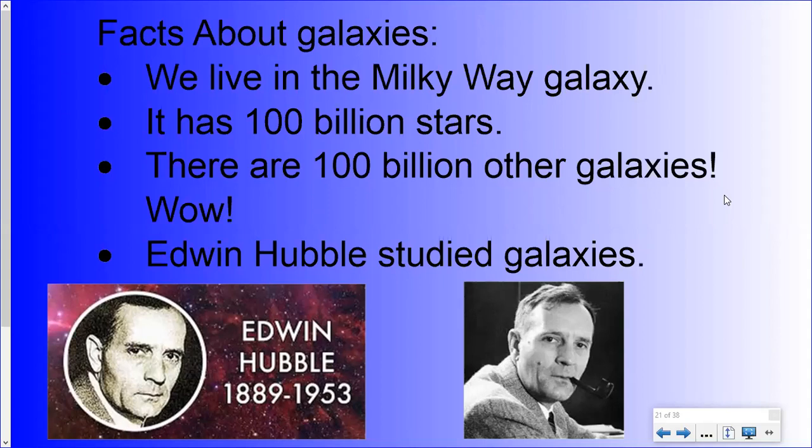Now here's the next one to get you. There are 100 billion other galaxies that exist in the universe. Wow, right? And each of those 100 billion galaxies could contain 100 billion stars.